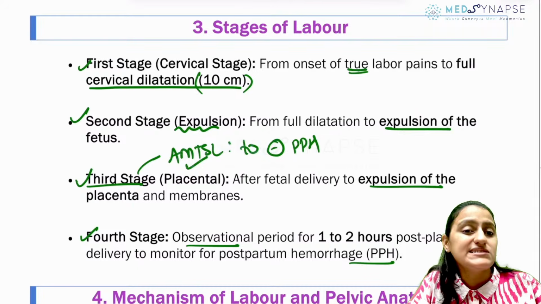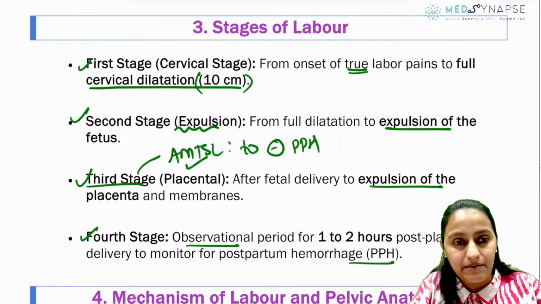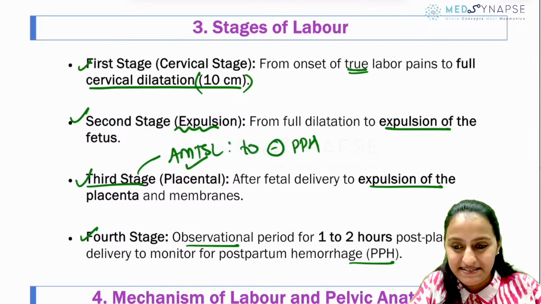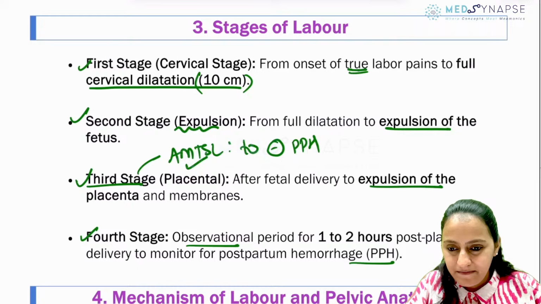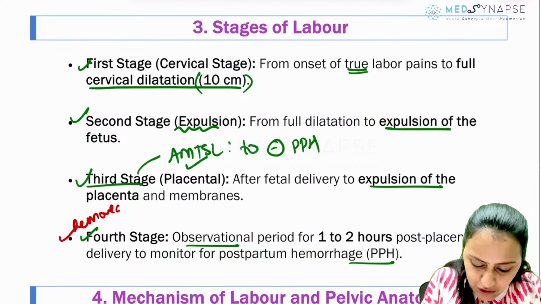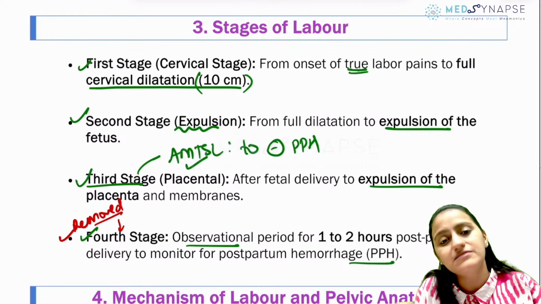So the first stage is still dilatation, the second is the baby coming out, the third is the placenta coming out, and the fourth is the observation phase. Okay? This has been removed now, but remember, your questions can still be asked on the historical term, so that is what you should know here.